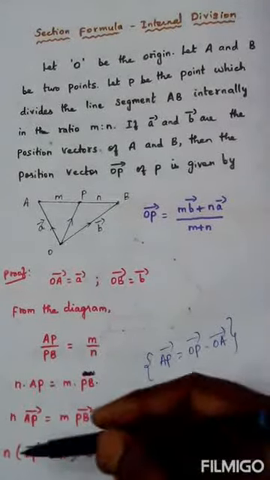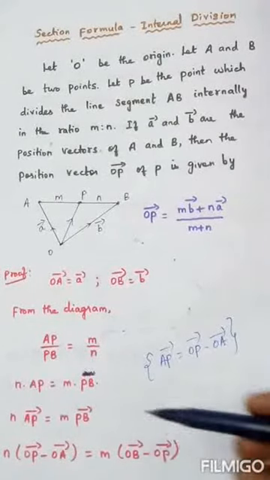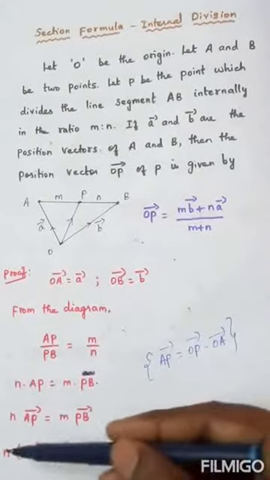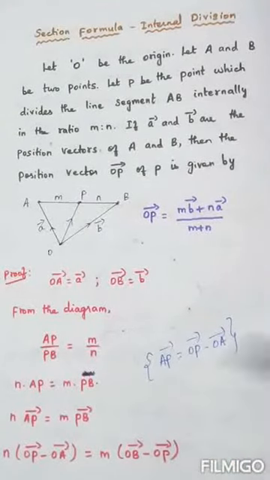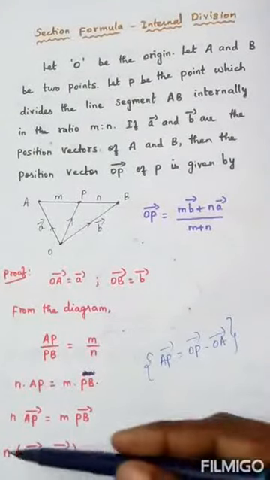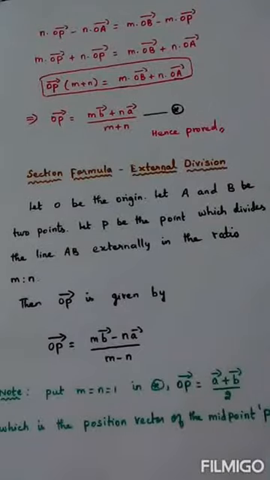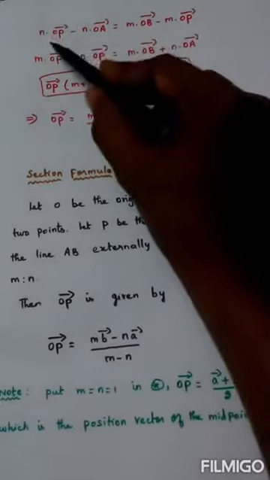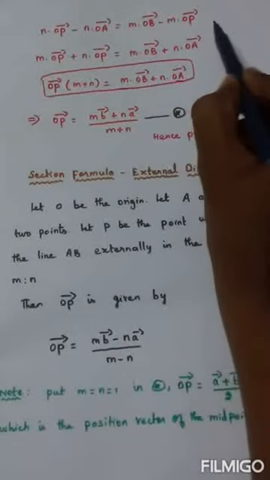Now the next step is bringing n inside and m inside. So what will come? nOP minus nOA equal to mOB minus mOP, right? Just bringing n and m inside the brackets, we get this line.